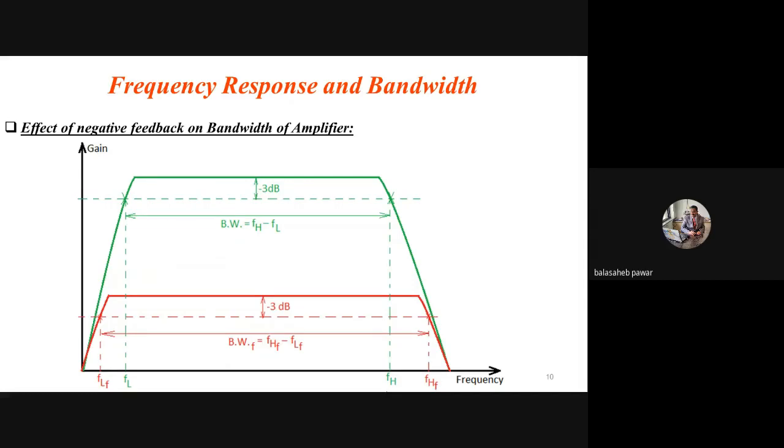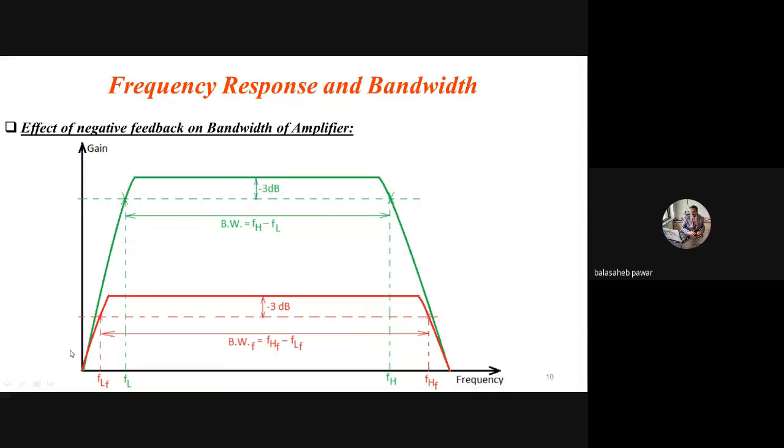What is the significance of that cutoff frequency? By studying these two cutoff frequencies, we conclude that whatever signal we have to amplify with sufficient magnitude, sufficient gain, that signal frequency should lie in between FL and FH. If the signal frequency is less than FL of that amplifier, as well as if it is greater than FH of that amplifier, looking towards this frequency response curve, what is the effect?